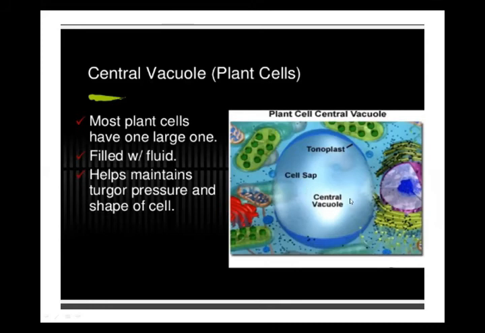What is their function? They are filled with cell sap. You are seeing my cursor; this is cell sap. What is cell sap, beta? It is a solution of fluids, and fluid means water and salts, like we drink ORS for getting energy. Plants absorb water and minerals from the soil, so this water and minerals combine together to form a solution. This solution is called cell sap. Vacuoles are filled with cell sap and transfer it through the process of osmosis. It is very essential for the plant. This is the vacuole.